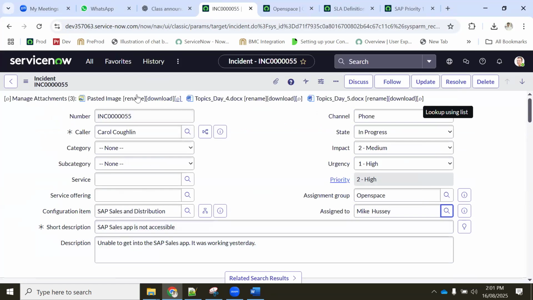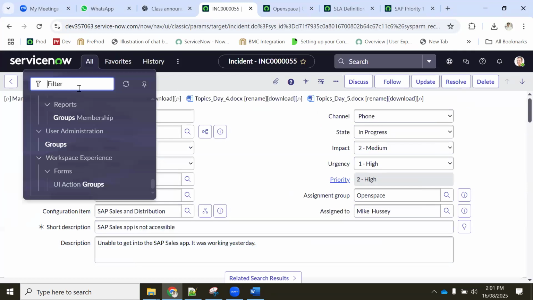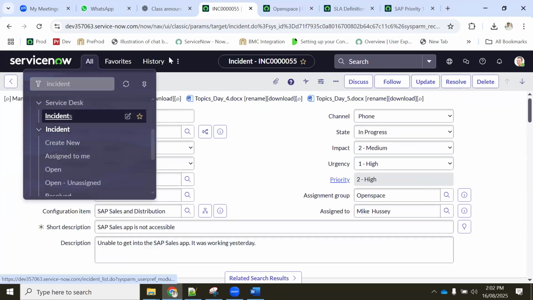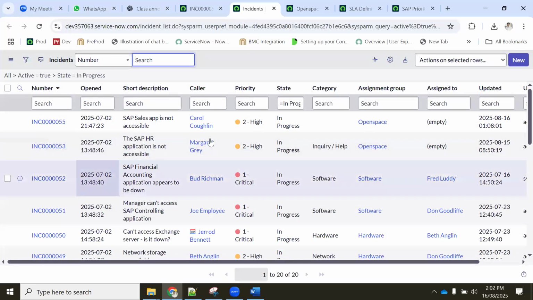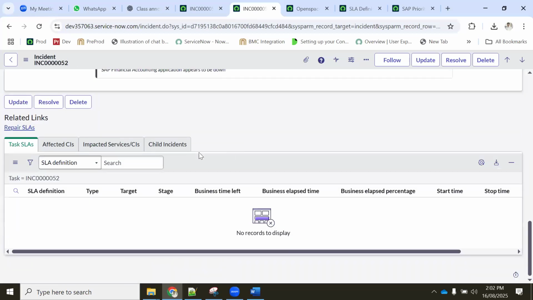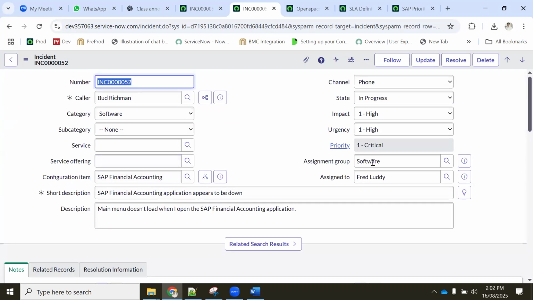At present, we'll take one fresh ticket instead of this, and we will see how our new conditions are going to work for us. Let's take software 52. At present, 52 is assigned to software. There are no SLAs at present, correct? So what we'll do is we will set it to open space. I'm saving it.